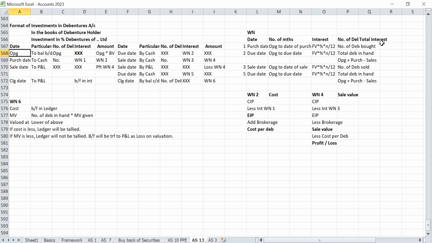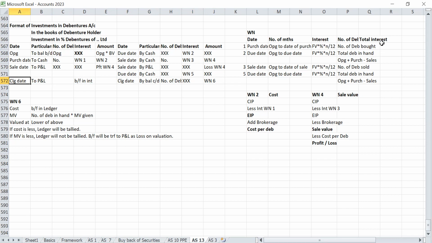Generally, opening balance and closing balance will be two balances brought down: opening number of debentures, opening book value, and closing number of debentures, closing value, that is cost or market value, whichever is less. And in the interest column, we will not put any number in closing as well as opening.